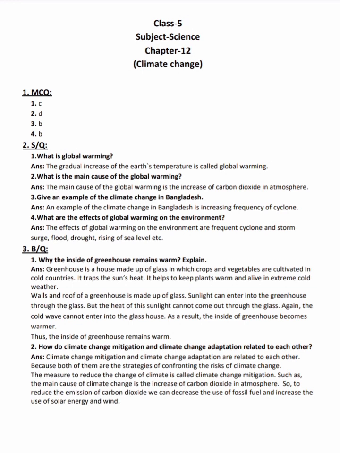2. How do climate change mitigation and climate change adaptation related to each other? ANS. Climate change mitigation and climate change adaptation are related to each other because both of them are the strategies of confronting the risks of climate change. The measure to reduce the change of climate is called climate change mitigation. Such as, the main cause of climate change is the increase of carbon dioxide in atmosphere. So, to reduce the emission of carbon dioxide, we can decrease the use of fossil fuel and increase the use of solar energy and wind.